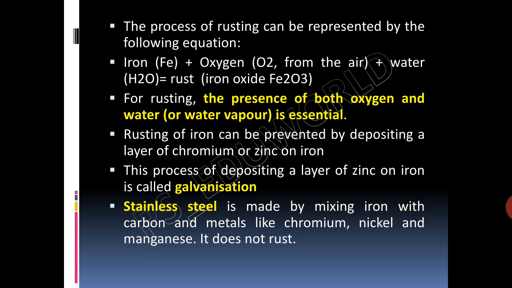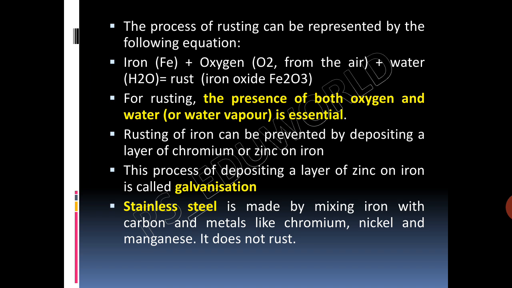You know that ships are made of iron and a part of them remains underwater. On the part above water also, water drops keep clinging to the ship's outer surface. Moreover, the water of the sea contains many salts. Salt water makes the process of rust formation faster.